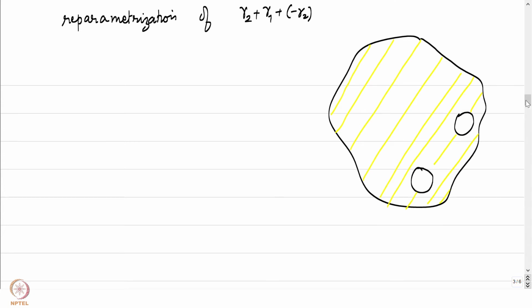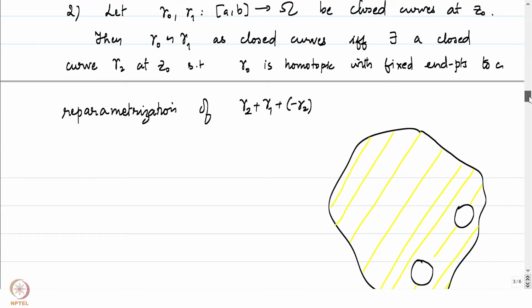Alright, so what is the theorem telling us, or rather what is the property telling us? Suppose we start off with gamma 0 and gamma 1, which are closed curves at z0. Then gamma 0 is homotopic to gamma 1 as closed curves if and only if there exists some other curve gamma 2 such that gamma 0 is homotopic with fixed endpoints to gamma 2 plus gamma 1 plus minus gamma 2.